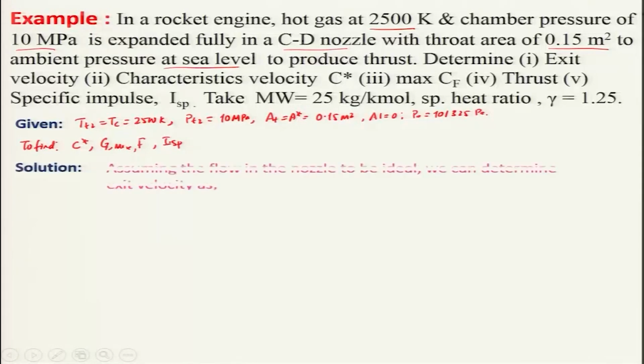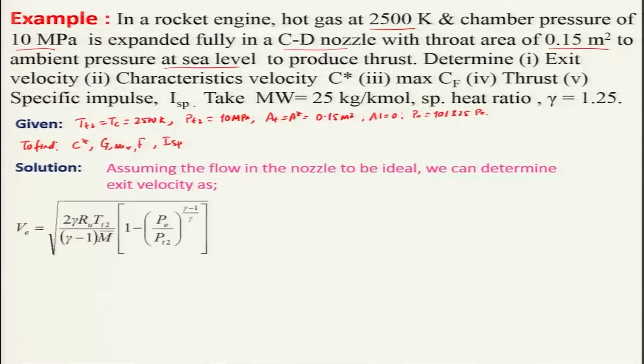We will assume the flow in the nozzle to be ideal, and we can determine the exit velocity as VE equal to the square root of 2 gamma Ru Tt2 divided by gamma minus 1 times molecular weight, into 1 minus PE by Pt2 to the power of gamma minus 1 over gamma. In this case, Tt2 is given, the molecular weight is given, gamma is given, PE is given, Pt2 is given.